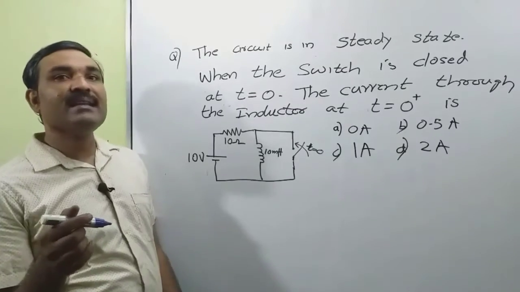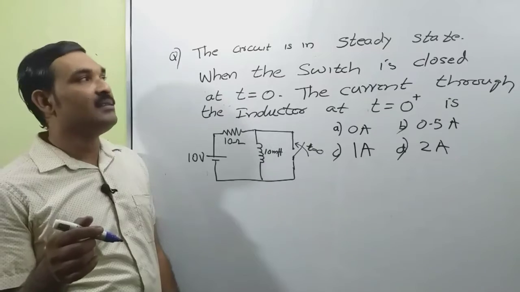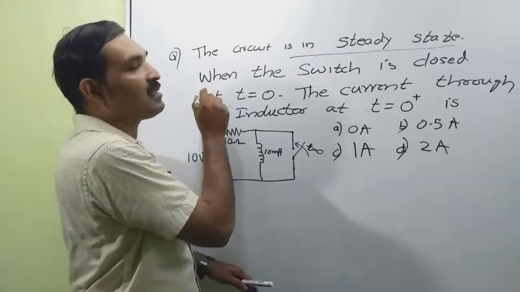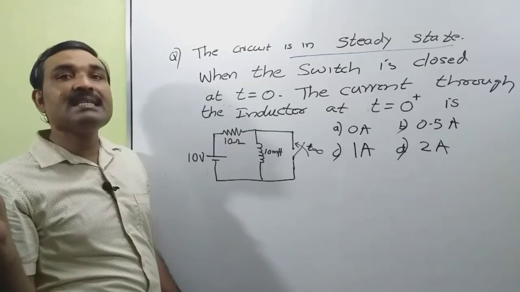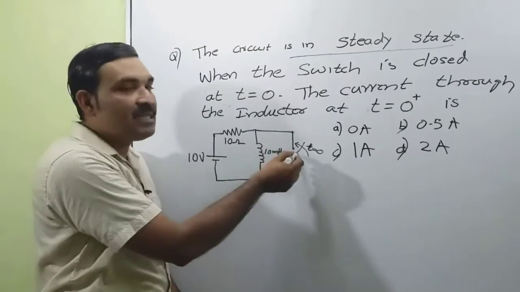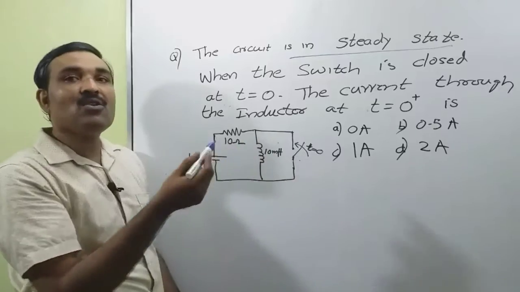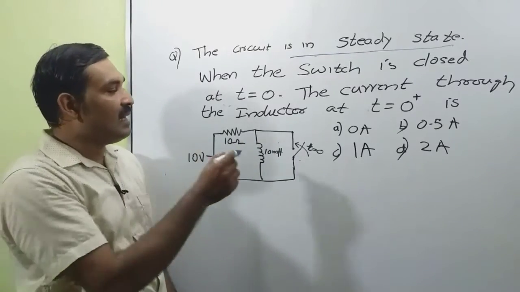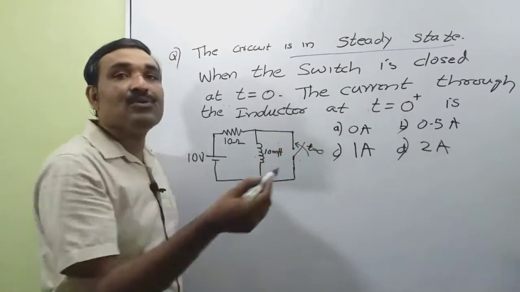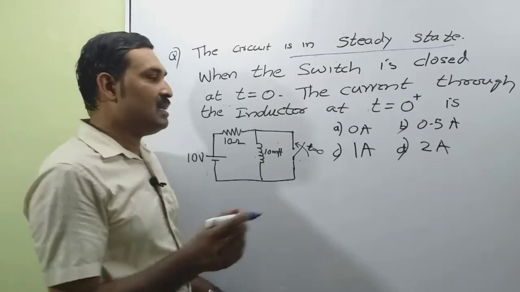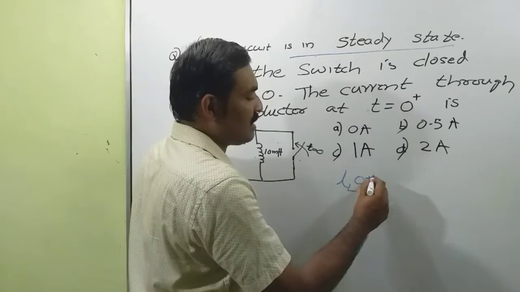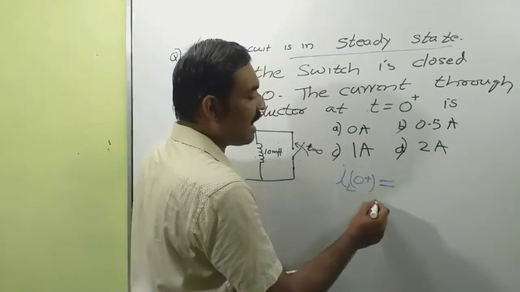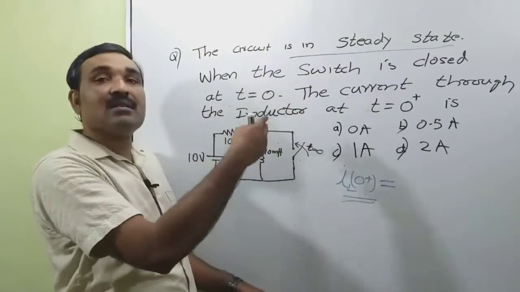This problem is to find the initial value of current. Statement of this problem is the circuit is in steady state for a long time. When t is equal to 0, the switch is closed. Then we want to find the current through the inductance when t is equal to 0 plus. That means we want to find IL 0 plus.